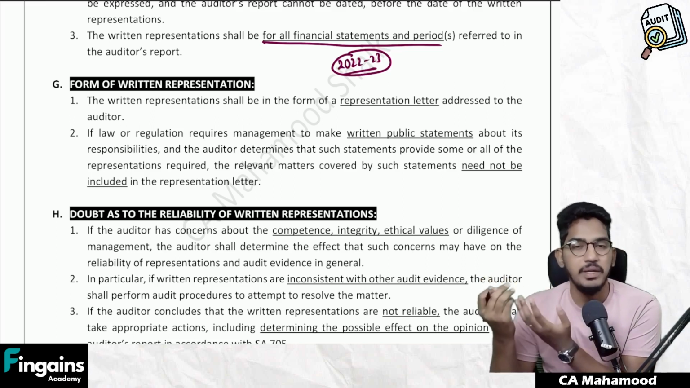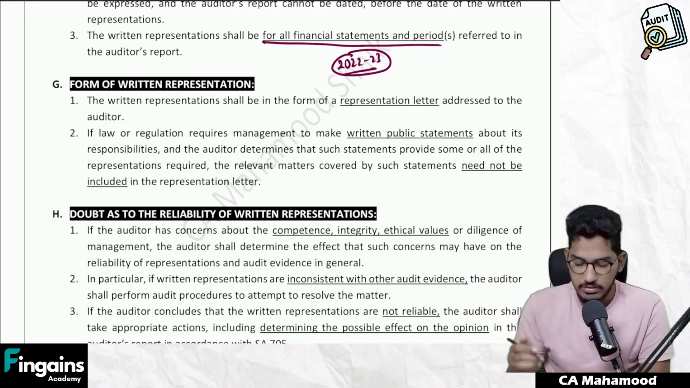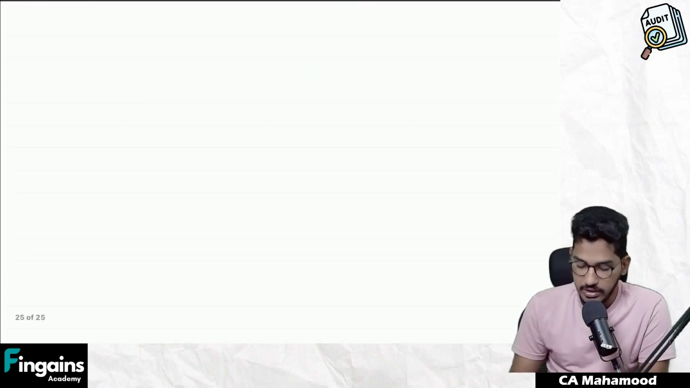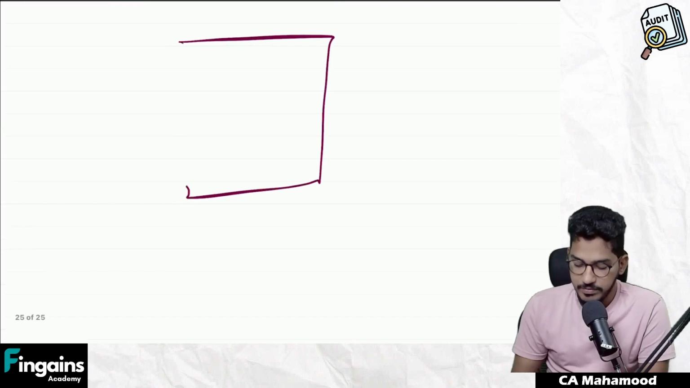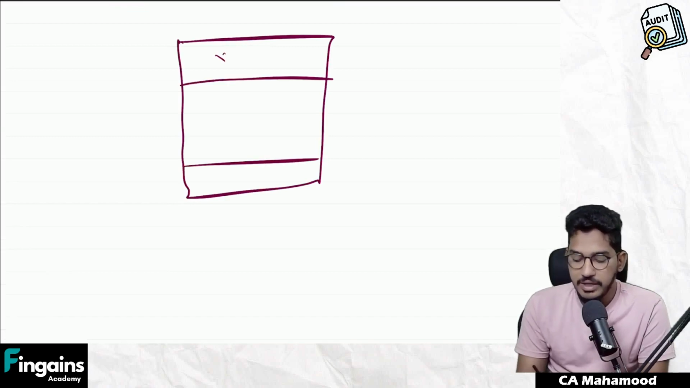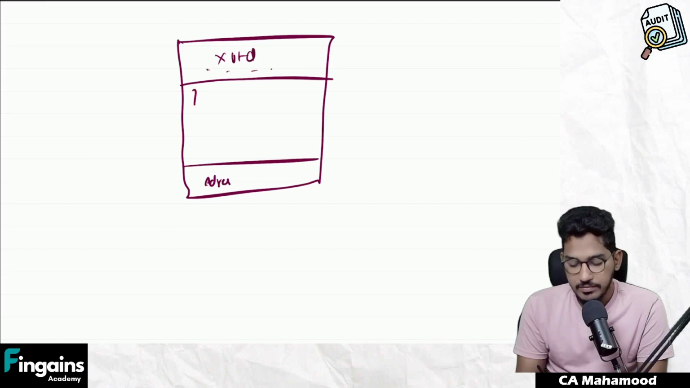See, letterhead means pre-printed details of the company will be there. For example, letterhead will look something like this. So this is a piece of paper. What will happen is a header will be there, a footer will be there. Here pre-printed details of the company will be there, X Limited, their address, etc. That will be pre-printed. Here a gap will be there. This will be an empty space. Now whatever written representation management wants to give, they will print that information here.